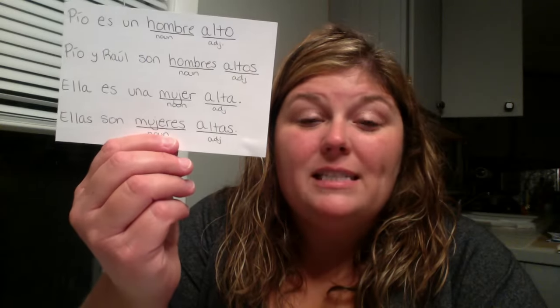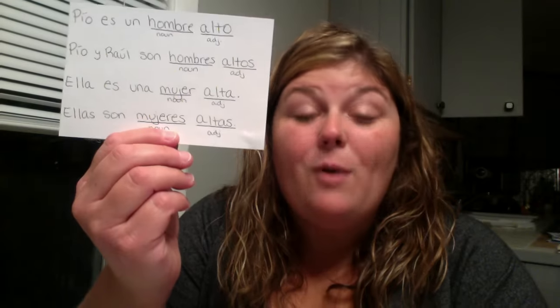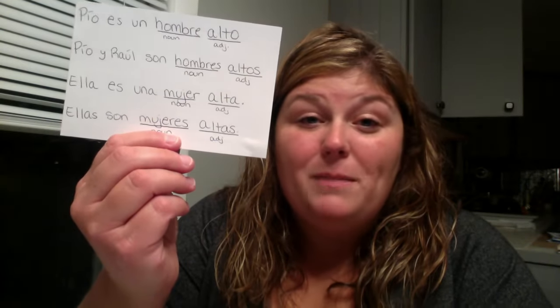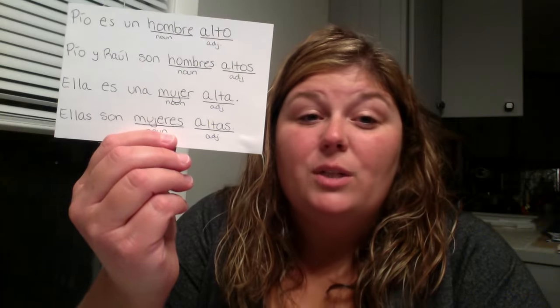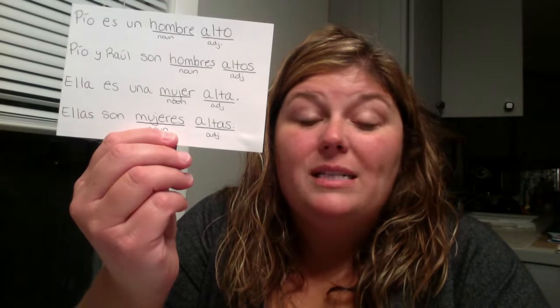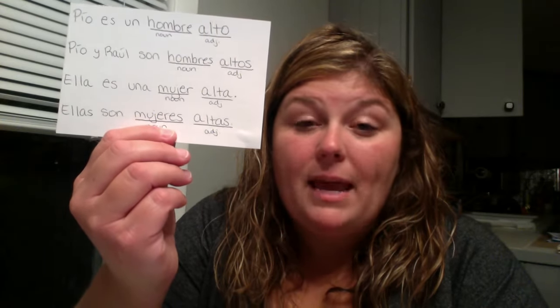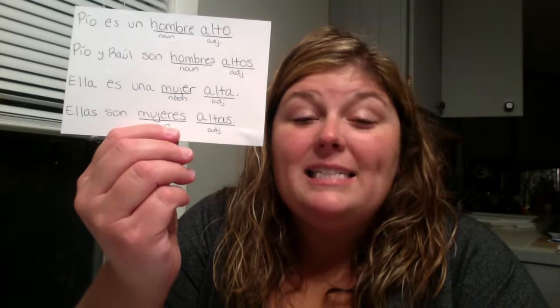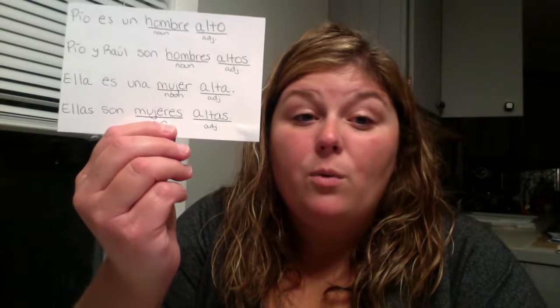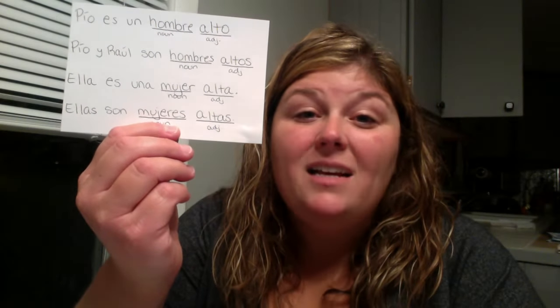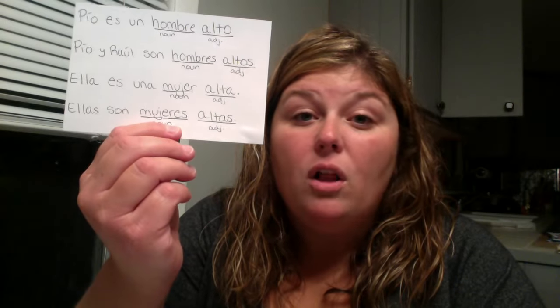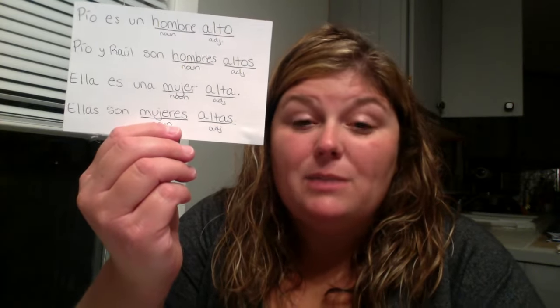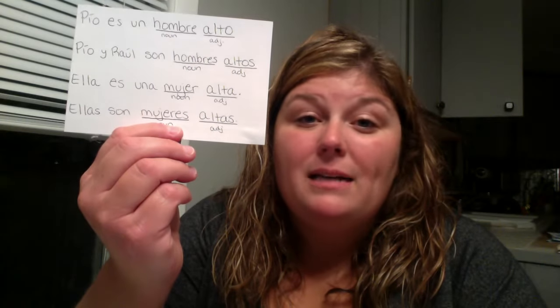And the reason for this is we're talking about what we are describing. So in the first example, Pío es un hombre alto. So we're talking about Pío, who's a man, hombre. And so alto is describing hombre, man. It's one man that we're talking about, masculine, so it has to be alto. In the second example, we're talking about Pío and Raúl. They are tall men, plural, so we have to make tall, alto, match hombres because that's what we're describing. And hombres is masculine and plural, so altos has to be masculine and plural.